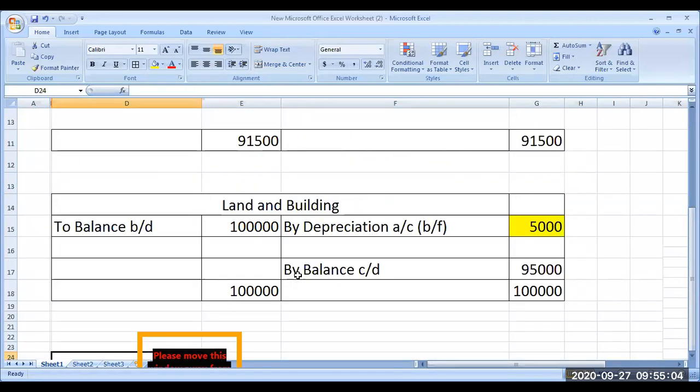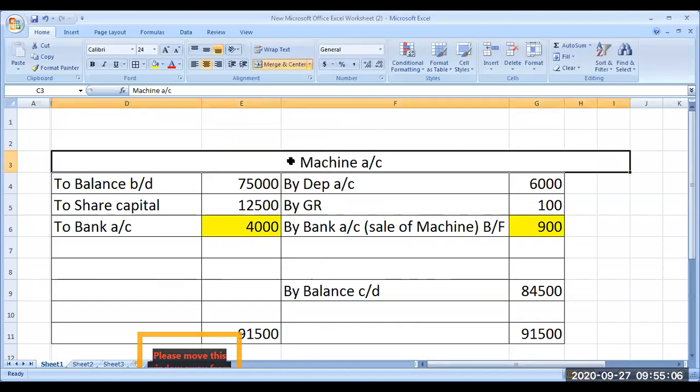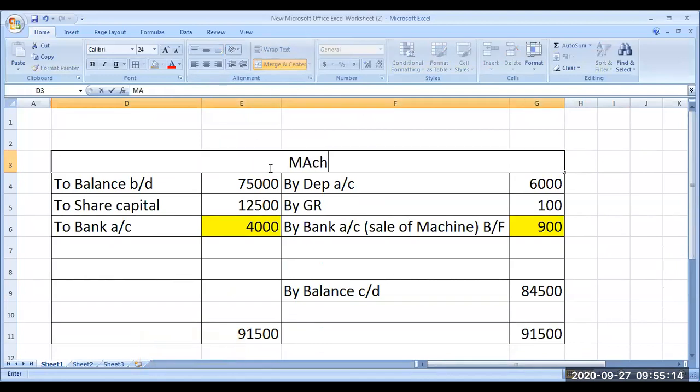Here, the ledger account needs to be prepared only for long-term assets. Only long-term assets, not for any other current asset. I mean, non-current assets. That's all. Only 2 assets are there.